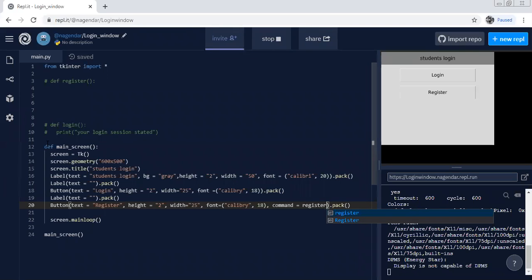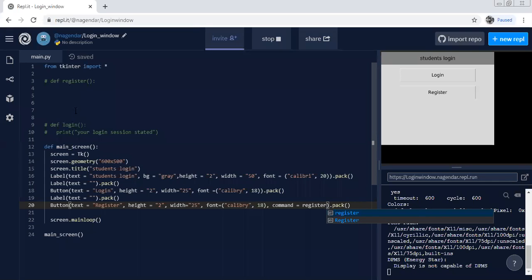Here def main screen means the main screen is defined. On the main screen there are two buttons, login and register, with one text label, student's login. When we press either button, it needs to take us to another window, meaning another screen needs to be defined.